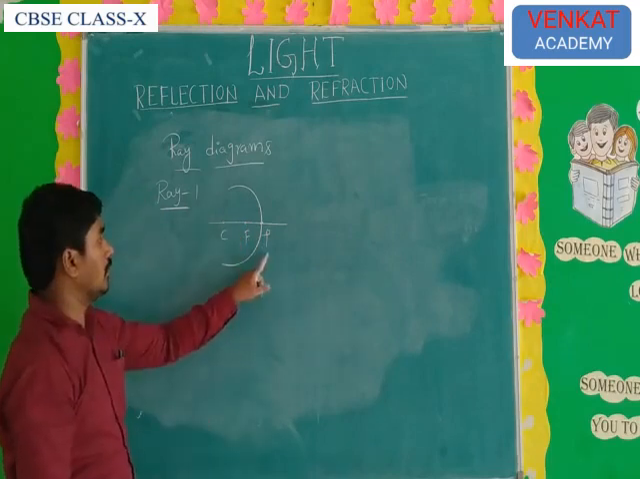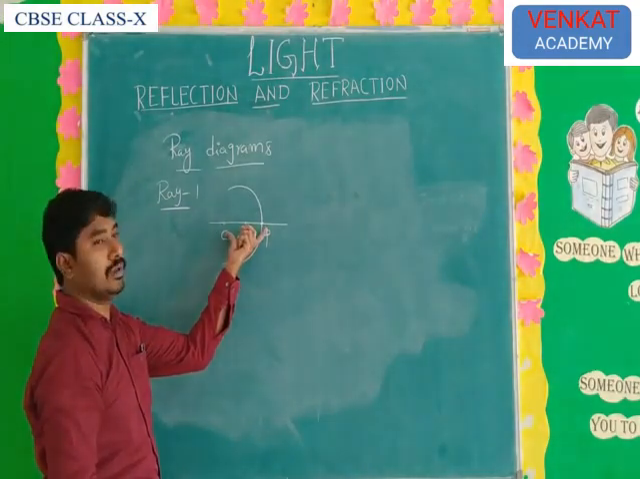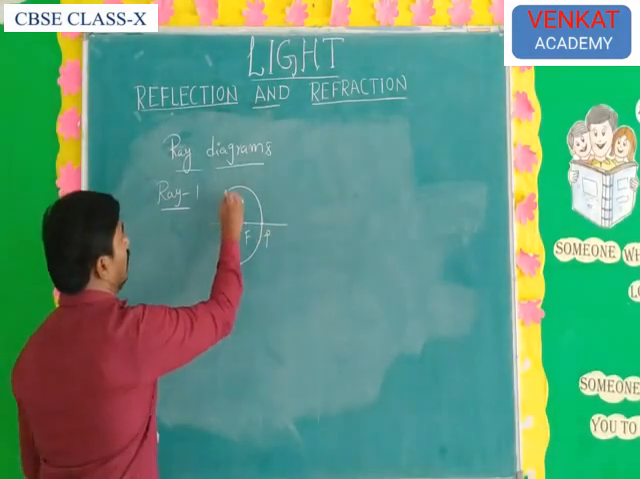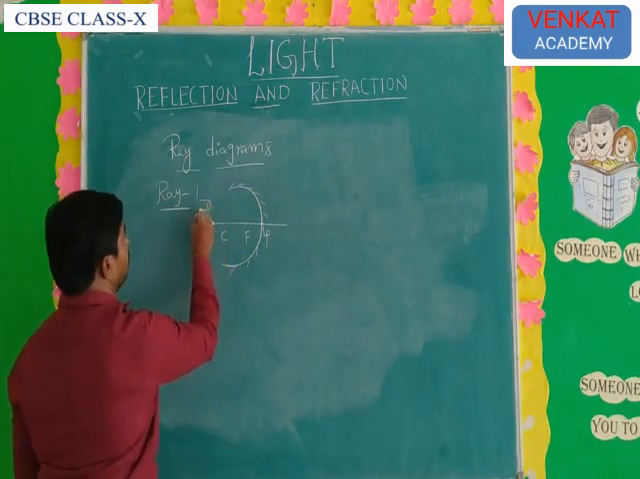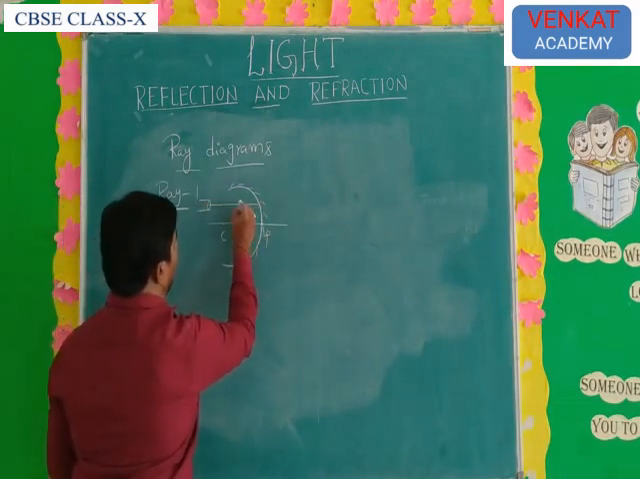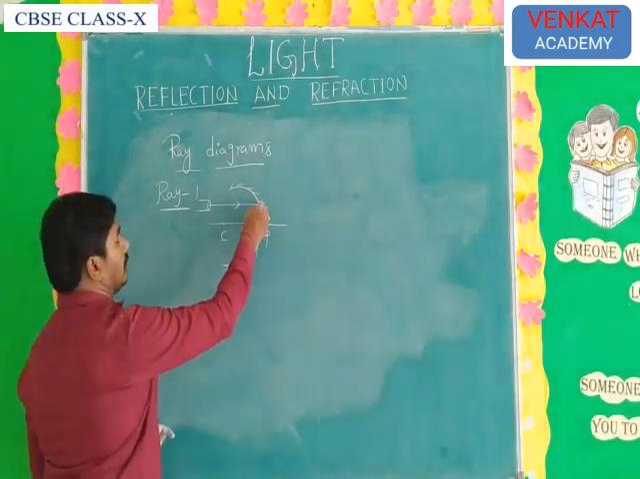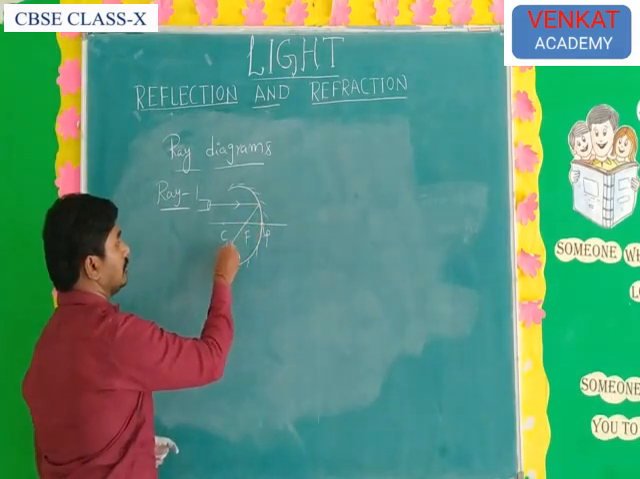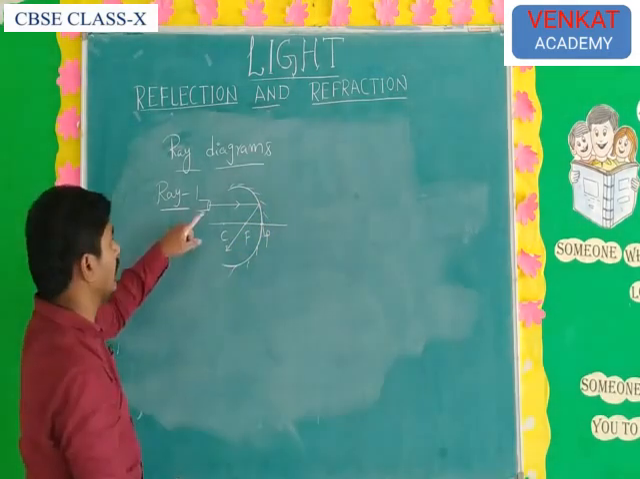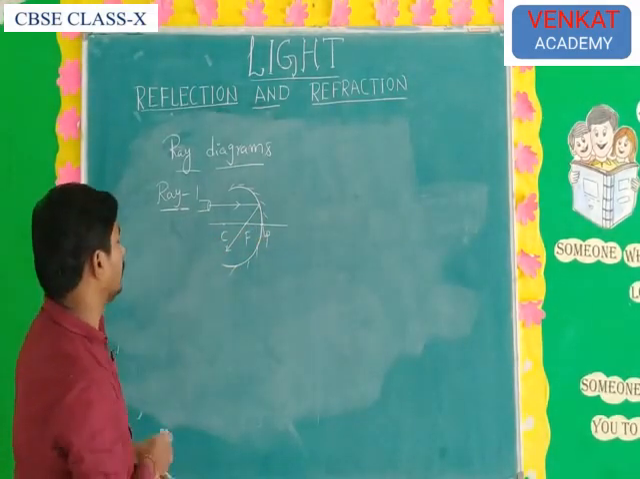Mark the pole, focus, and center of curvature, with the silver coating on the back. When a light ray passes parallel to the principal axis, after reflection it passes through the focus. Okay, when a light ray passes parallel, after reflection it passes through the focus. This is ray 1.